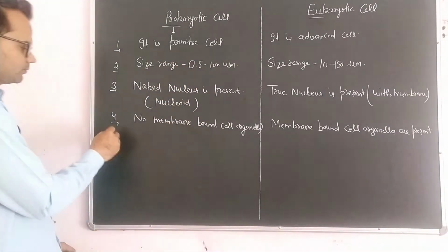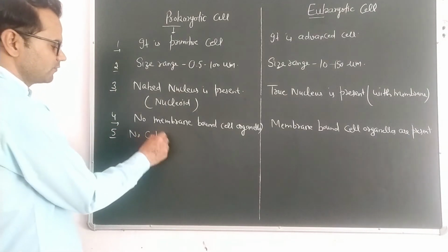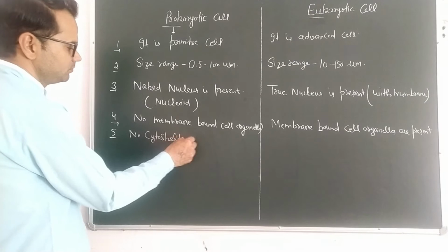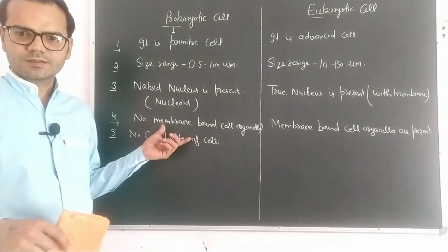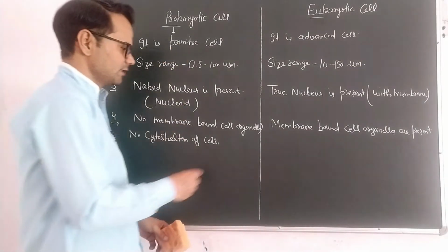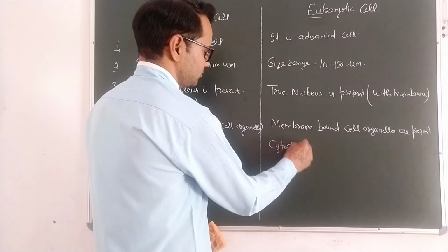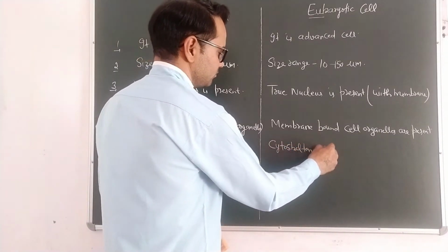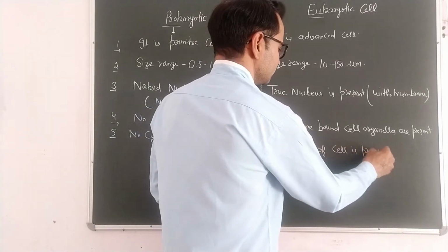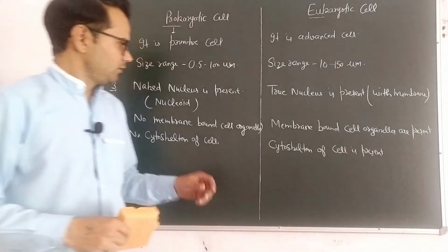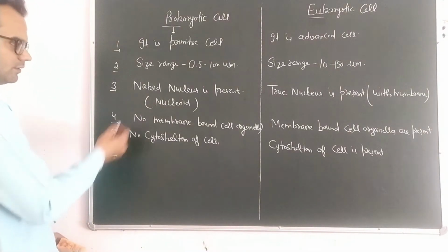Next is no cytoskeleton of cell. There is no skeleton of a cell, but in eukaryotic cell there is a specific cytoskeleton. Next is ribosomes.